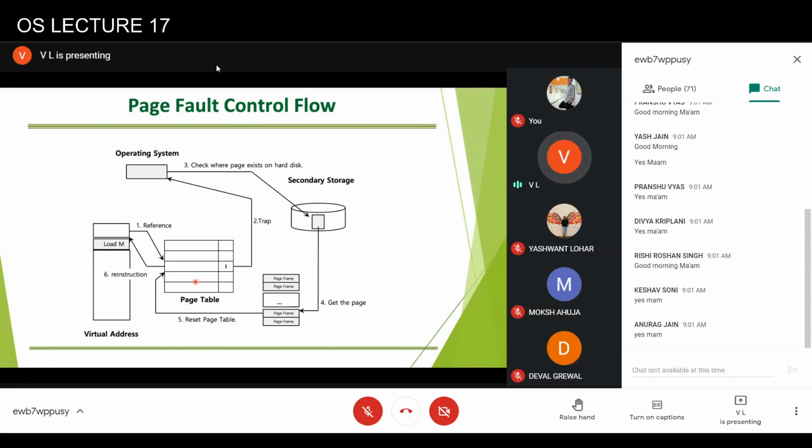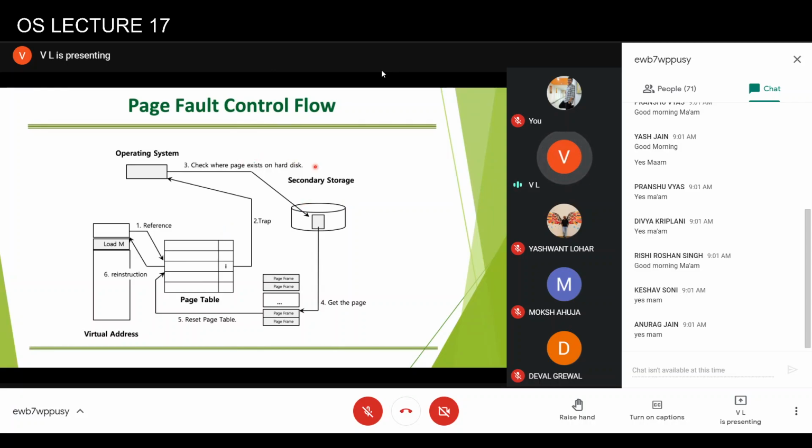It will mark that this particular page is present and valid, and that it is present in this particular page frame number. That's how the page fault handling system will be modified when we are not able to bring all the pages from the secondary memory to the memory.